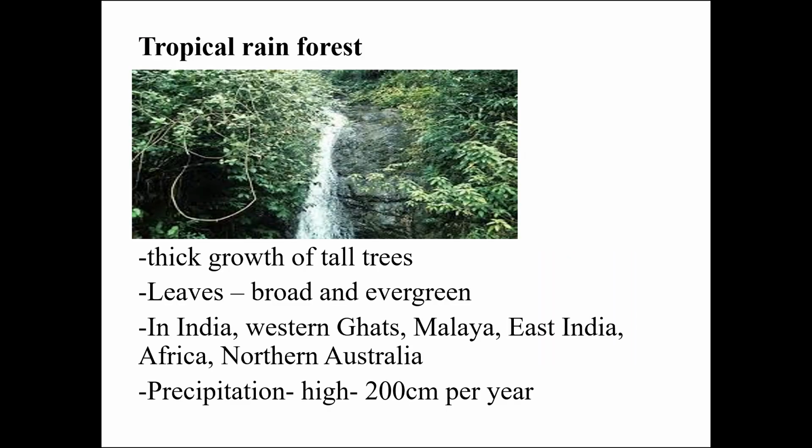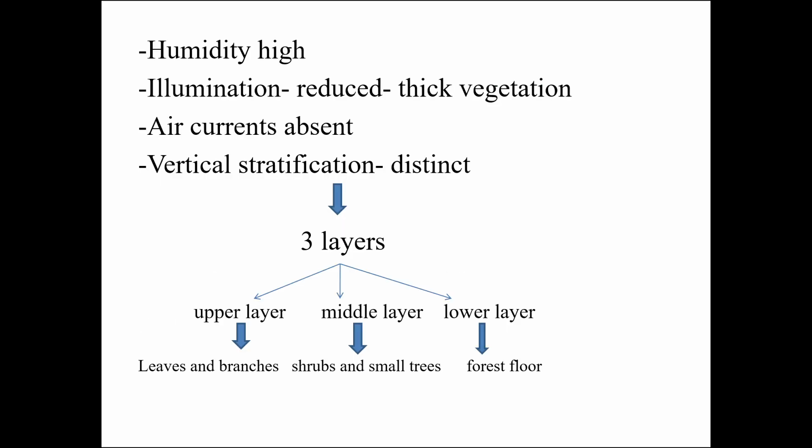Next one is the tropical rainforest. Here there is a thick growth of tall trees and the leaves are broad and evergreen, and it is seen in India, Western Ghats, Malaya, East India, Africa, and Northern Australia. The precipitation is very high, that is 200 centimeters per year. The humidity is also high, the illumination is reduced due to thick vegetation, and the air currents are absent because of thick vegetation.